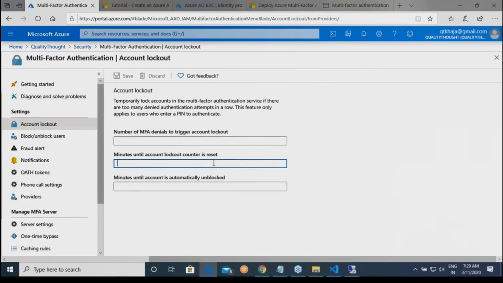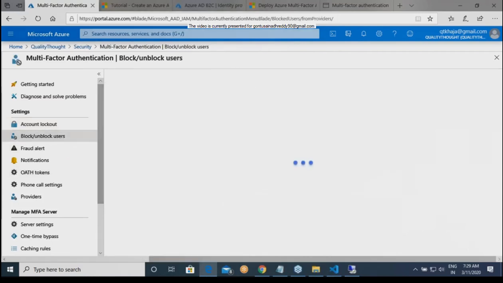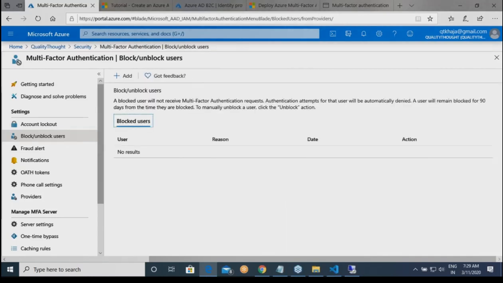So, you can automatically unblock. If you put it as 0, it will never be unblocked, and you have to go and manually unblock it. It depends on the security setting of your application. Whenever your users are locked out due to multi-factor authentication, your administrator can see all the users who are locked out, and from here you can manually say, okay, unlock this user, or don't do anything for this user because this user is still locked out.